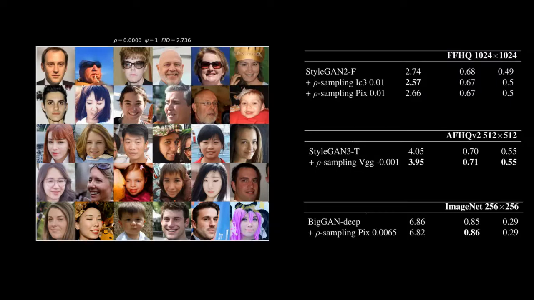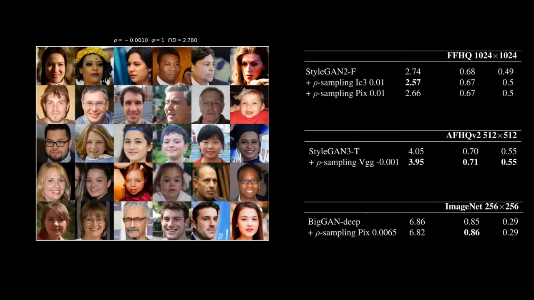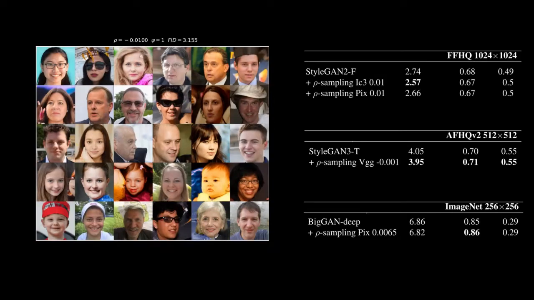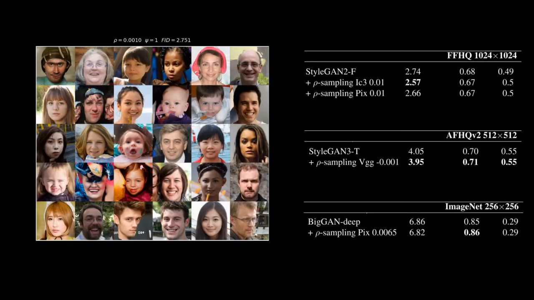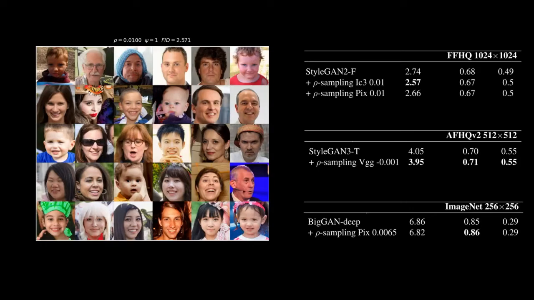As a byproduct of the controllability achieved via polarity, we can obtain better FID scores for pre-trained SOTA DGNs. For example, for StyleGAN2 trained on FFHQ, we can tune the polarity parameter to improve FID. By tuning the quality or diversity of state-of-the-art deep generative networks like StyleGAN2, StyleGAN3, and BigGAN, we are able to improve the FID of these models without any retraining. Since polarity is a plug-and-play method, it can be used with any deep generative model, even diffusion models, to control the generation and even improve the FID.